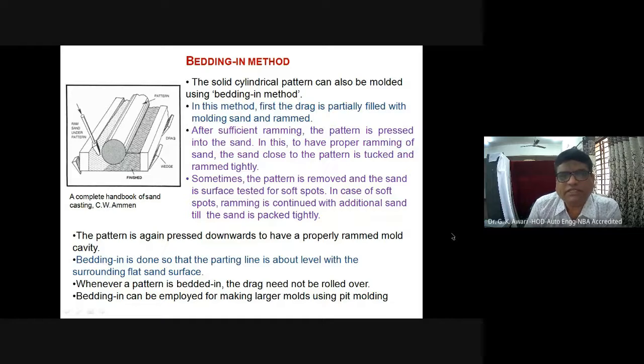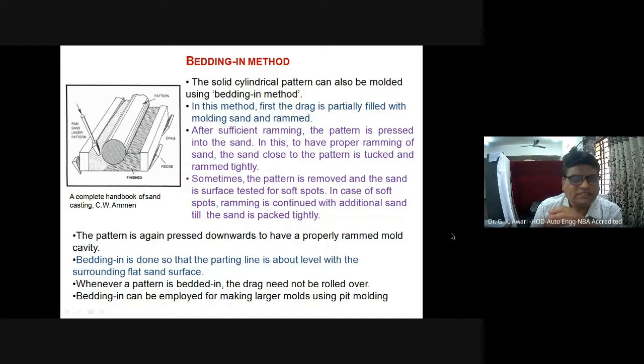After sufficient ramming, the pattern is pressed into the sand. In this case, to have proper ramming, the sand close to the pattern is dug and rammed tightly. Sometimes the pattern is removed and the sand surface is tested for soft spots. In case of a soft spot, the ramming is continued with additional sand till the sand is packed tightly. The pattern is again pressed downward to have a properly rammed mold cavity.